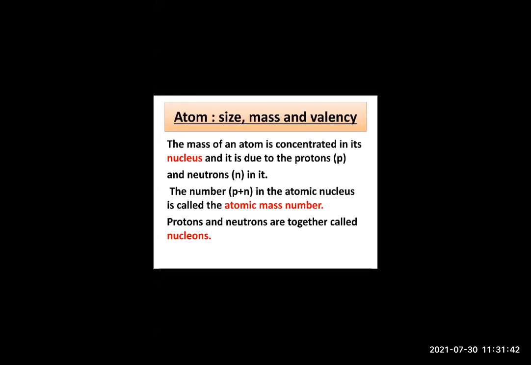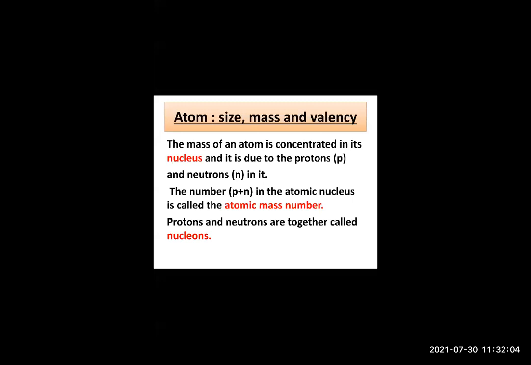A hydrogen atom has only one proton in its nucleus. Only one proton. So that was accepted as 1. And therefore, the magnitude of relative atomic mass of various atoms became equal to the atomic mass number, that is P plus N.